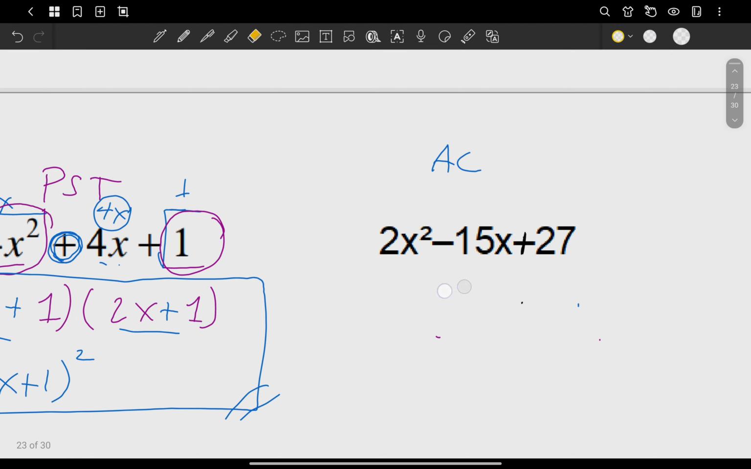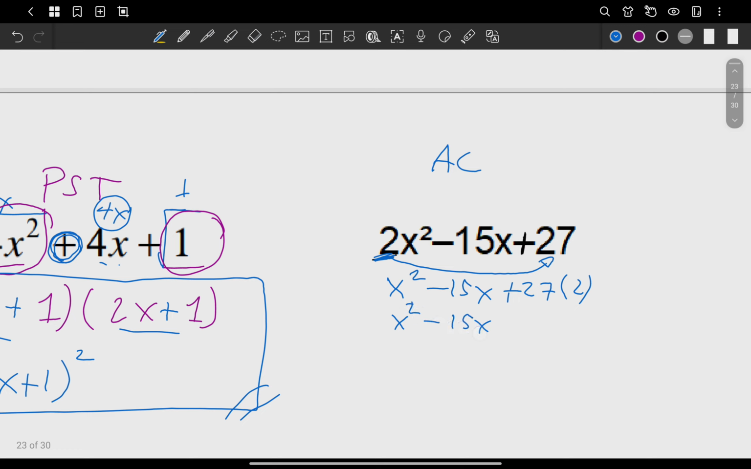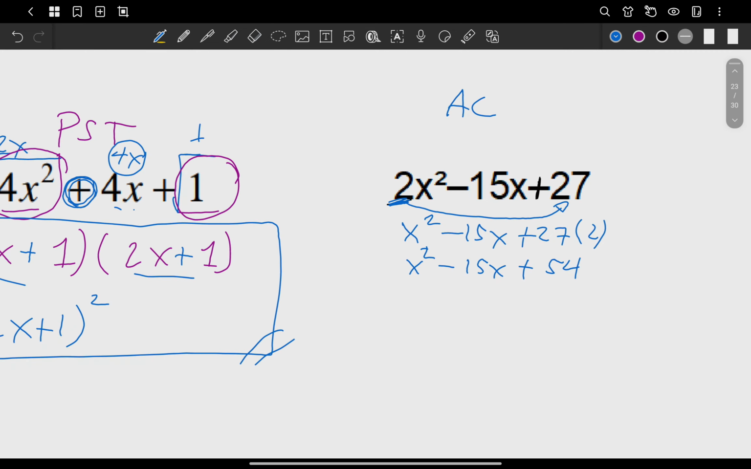Because upon analyzing the given, there's something wrong. Okay, so again, what do we do here? Using our AC method, we remove the 2 first because we cannot analyze it using sum and product if there's a number in front. What do we do? It's gonna be now x squared minus 15x plus 27 times 2. So it's gonna be x squared minus 15x plus 54. Again, we multiplied the 2.